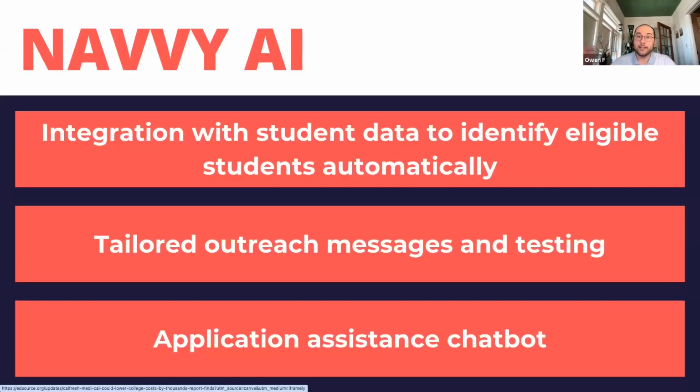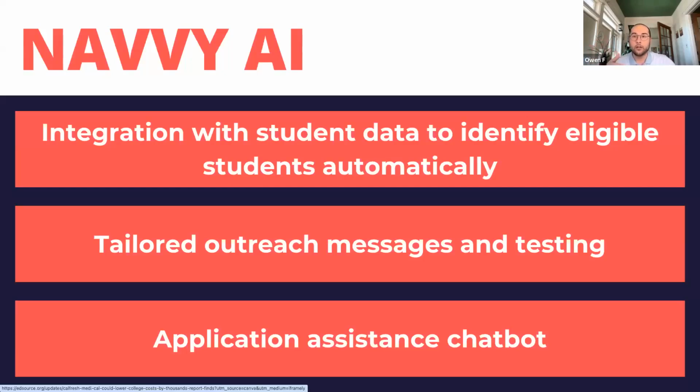What Navvy AI does is cut a lot of that marketing out, so that the students who do qualify are identified through the information you already have on students. Then tailored outreach messages can be sent to that student that say, hey, student X, you're eligible for SNAP because of X, Y, and/or Z. Here's how you apply. Here are the next steps.